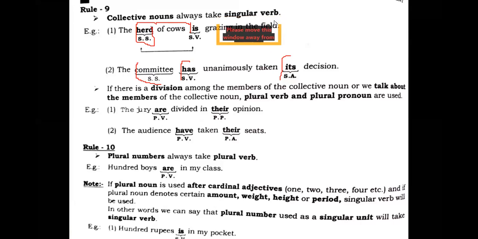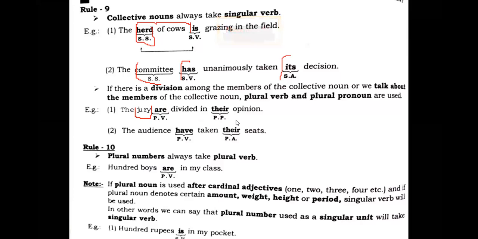The audience have taken their seats. The jury are divided in their opinions. Students, now you need to see the jury, it is in the divisional option. Division is there, means separate judges are there who are divided in their opinion.